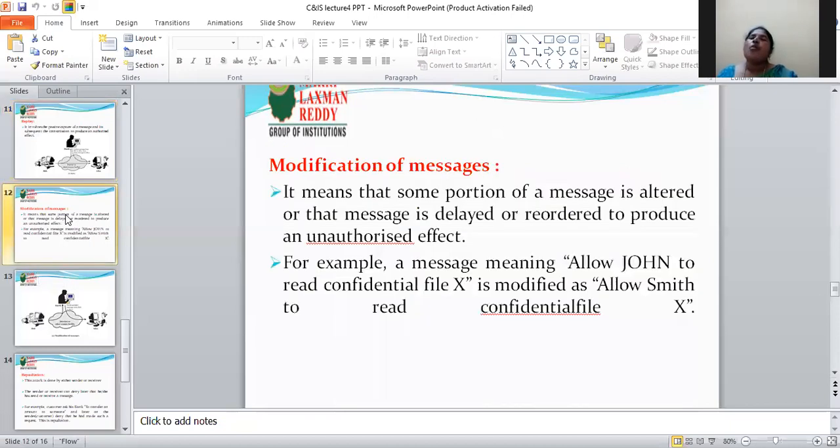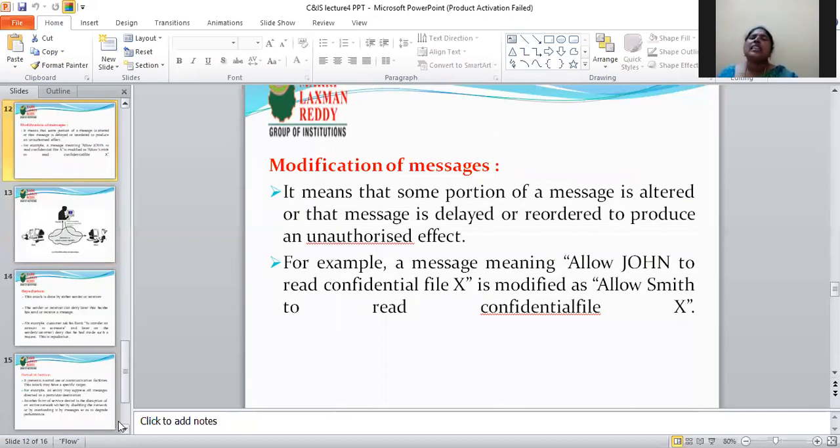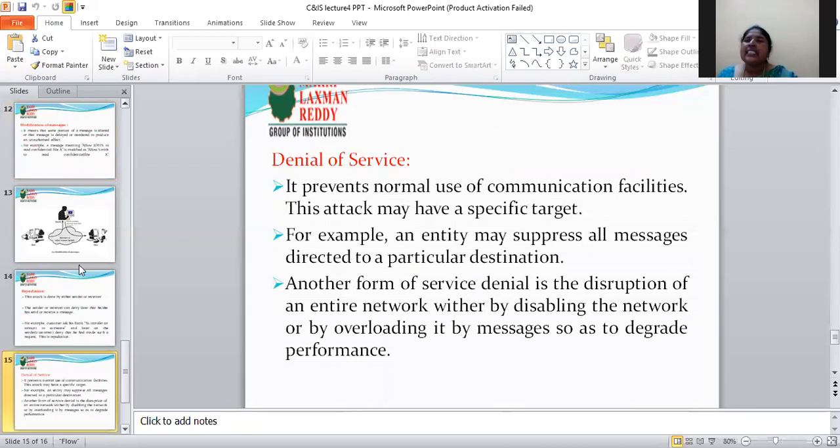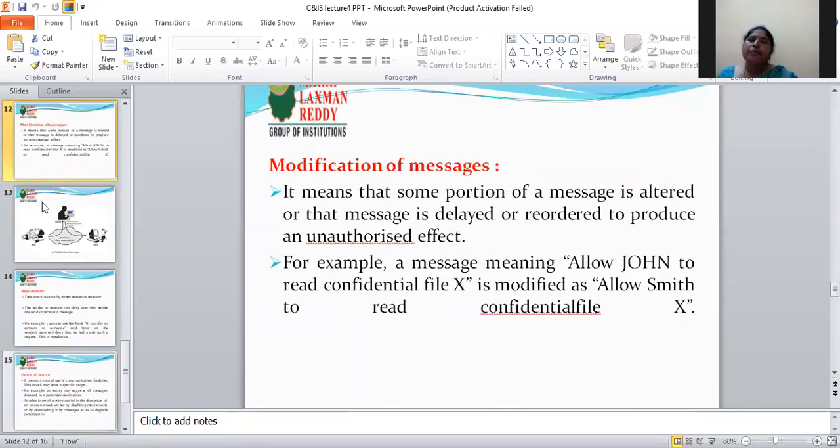Next one, modification of messages, is where the message is modified. See the diagram.